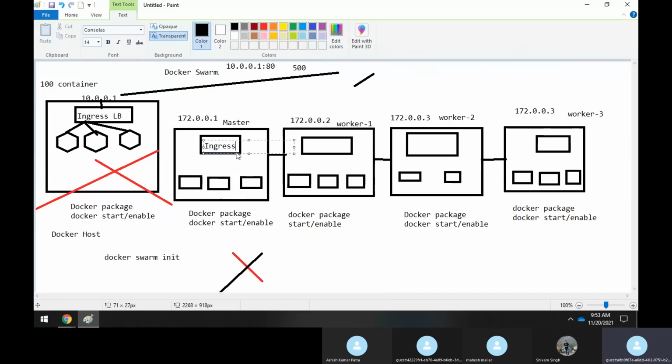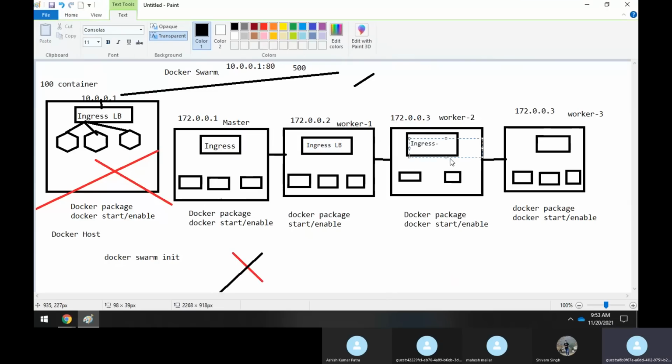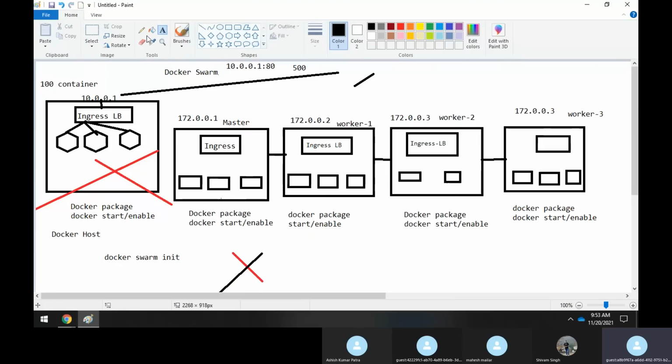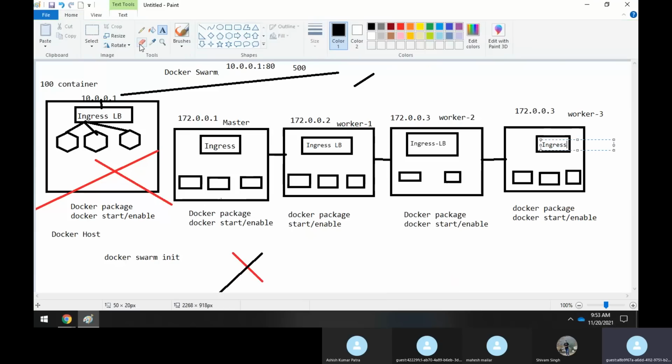You have an ingress load balancer. I think I have to reduce its size. Ingress load balancer. So you might get that out where this ingress load balancer is coming into the picture. For now you can understand that by default there will be an ingress load balancer.